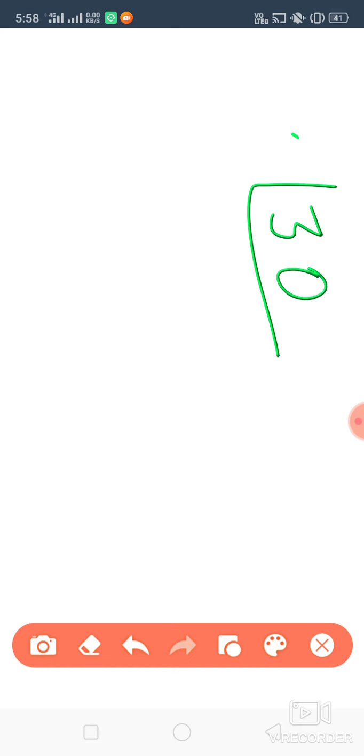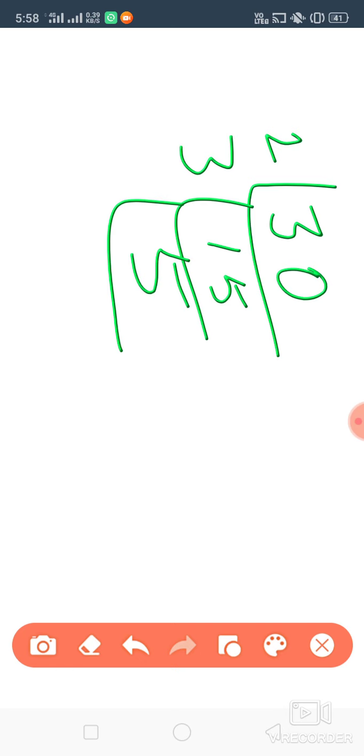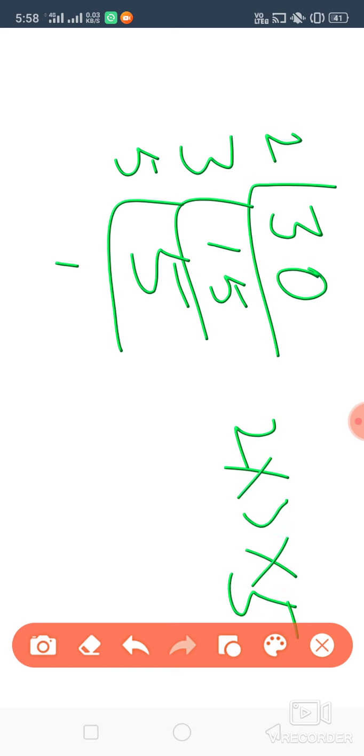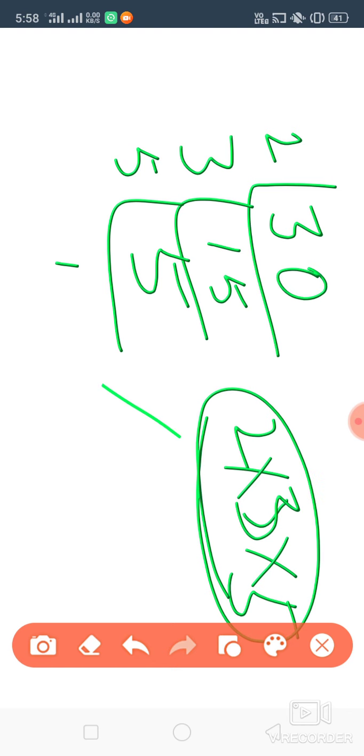So odd number of 0 is 10. Suppose 30. How many zeros are there? 10. 30, is it a perfect square? We'll check it. 2, how many times? 15 times. Again 3, 5 times. Again 5, 1 time. So what we are getting? 2 into 3 into 5. Okay, 2 into 3 into 5. Are we getting any square? No. So this is not a perfect square.